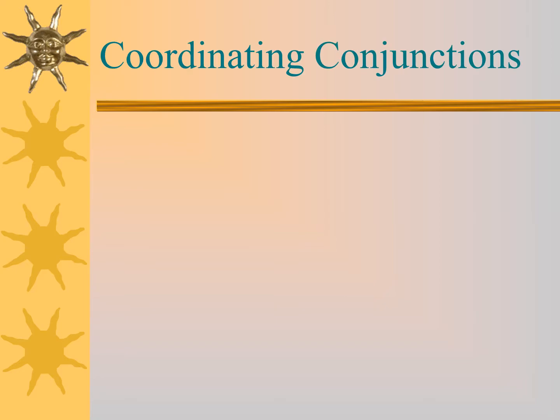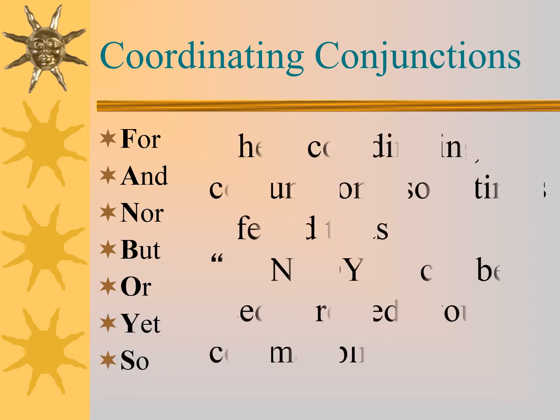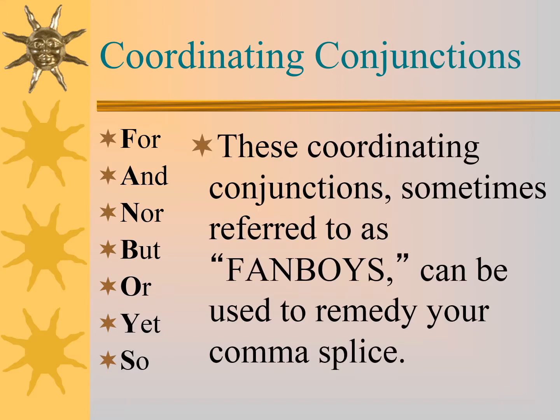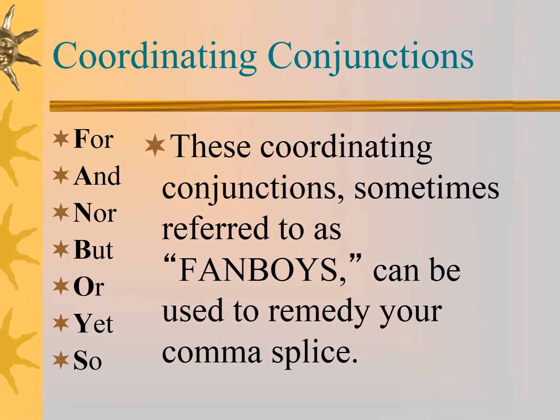Coordinating conjunctions, of course, you still remember this. A long time ago, we talked about the FANBOYS: for, and, nor, but, or, yet, so. These coordinating conjunctions are sometimes referred to as FANBOYS, and each initial is represented in the left column here. They can be used to remedy your comma splice. Once a comma splice occurs in a sentence, we have some solutions. One of them is using the coordinating conjunctions. Of course, we will explain this later on in our presentation.